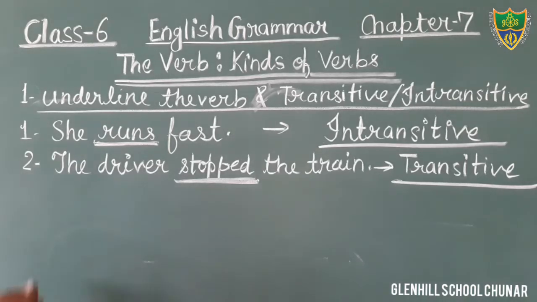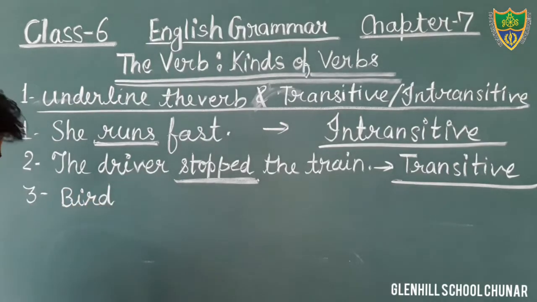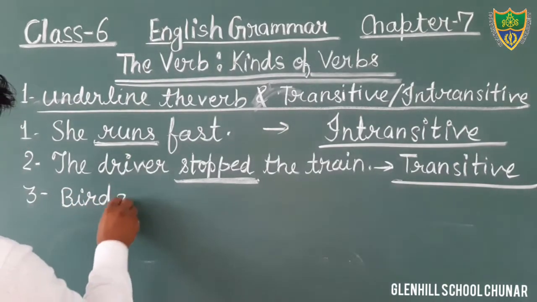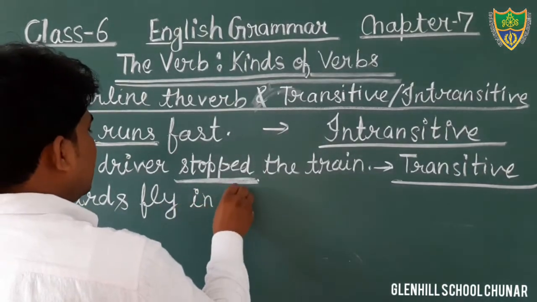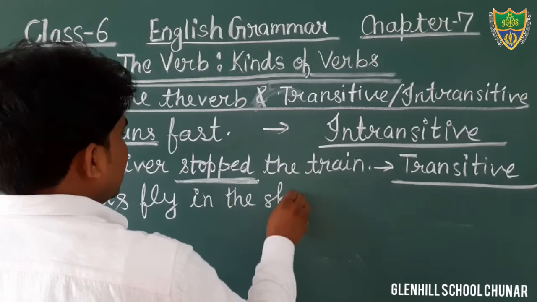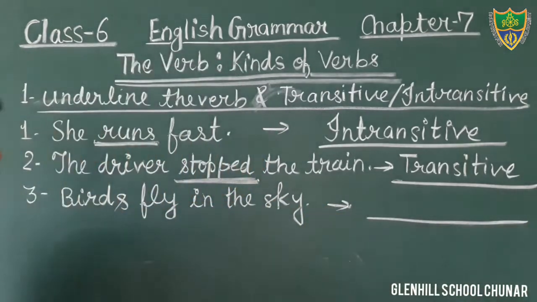Next, question number 3. Birds fly in the sky. This is the sentence. Just see the question.